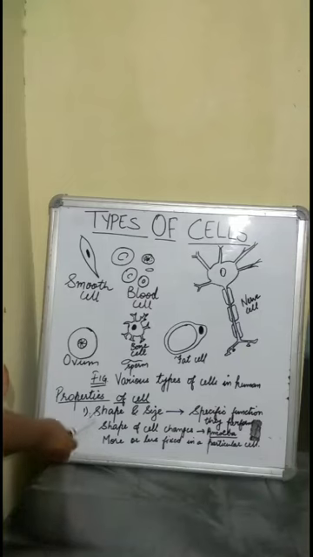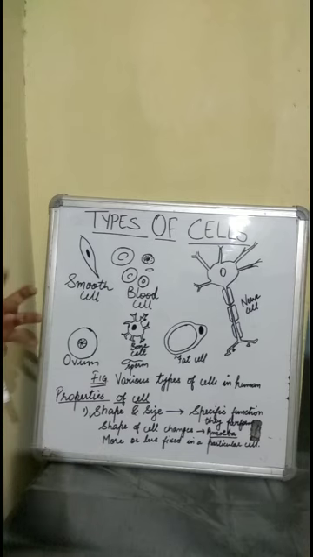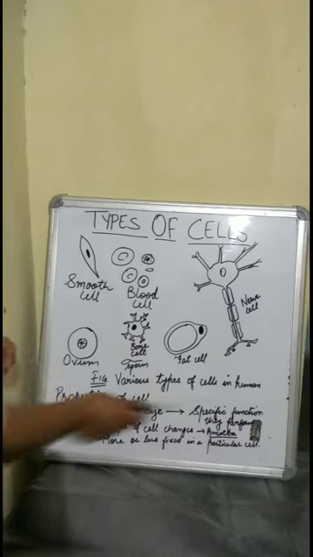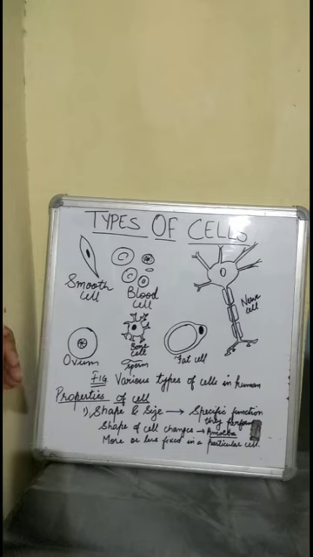Also, there are a few organisms in which the shape of the cell can change. For example, amoeba. The cell of amoeba has the property to change its shape to engulf food or for movement. Also, there are many cells whose shape and size are more or less fixed because of the specific function they perform.